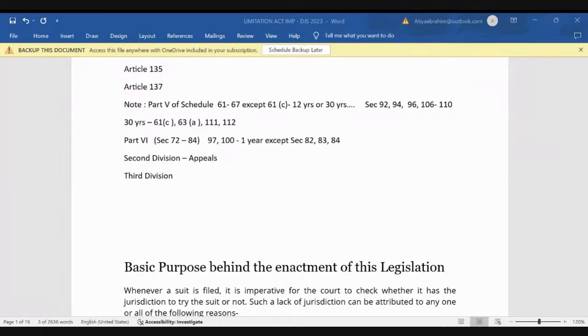Now coming to the Act, if I start with the preamble, it is Limitation Act 1963, Act number 36 of 1963, 5th October 1963 is given here. An act to consolidate and amend the law for the limitation of suits and other proceedings, and for purposes connected therewith. Be it enacted by Parliament in the 14th year of the Republic of India, as follows.